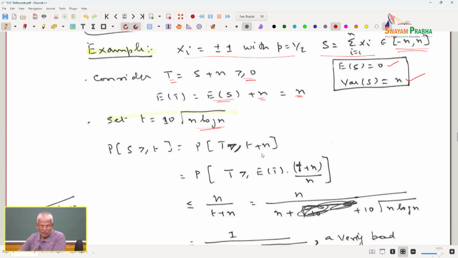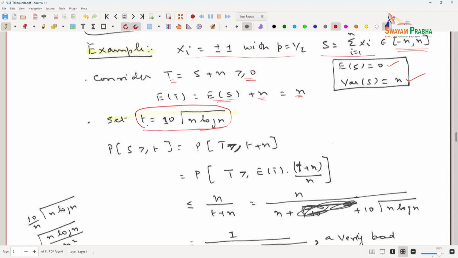That is the reason we are doing what we are doing. So, we are not simply stating greater than or equal to t, we are giving an expression for t which is an increasing function of n, 10 times square root of n log n. Now, you all should know n log n goes to infinity as n goes to infinity.